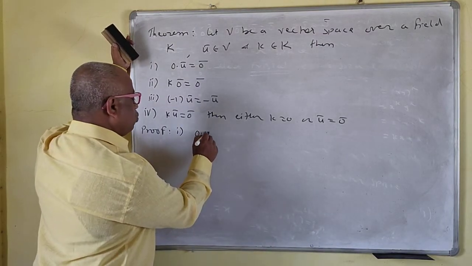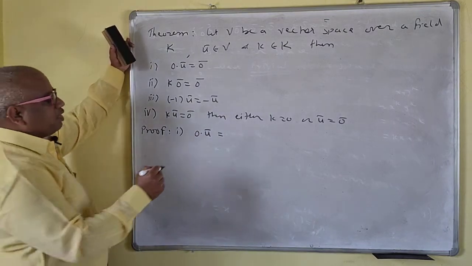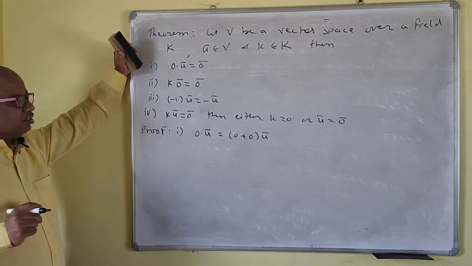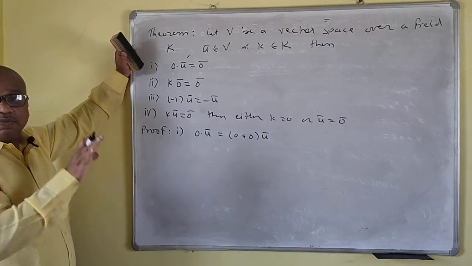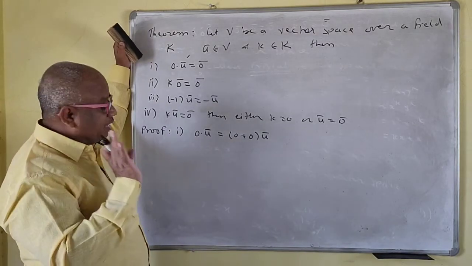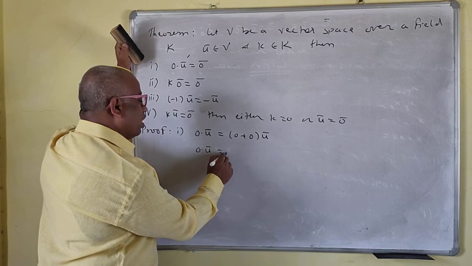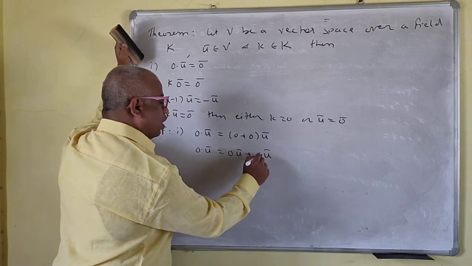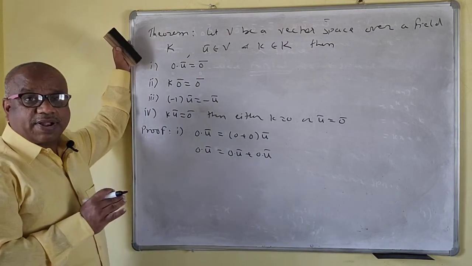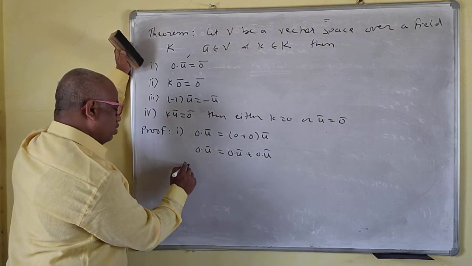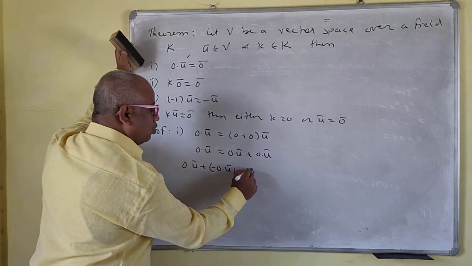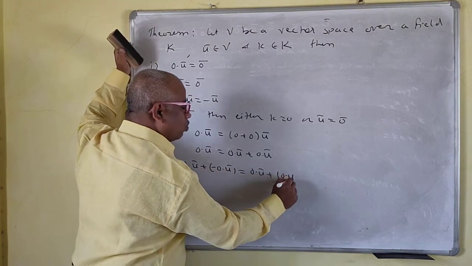So 0 into U bar, I can write this as 0 plus 0 U bar. I can write this as 0 because V is a vector space, which means we satisfy all the axioms, so we will apply that now. So this is 0 into U bar equals 0 U bar plus 0 U bar. Now it has a negative vector, so I can add the negative vector on both sides. So 0 U bar plus minus 0 into U bar is equal to 0 into U bar plus 0 into U bar.